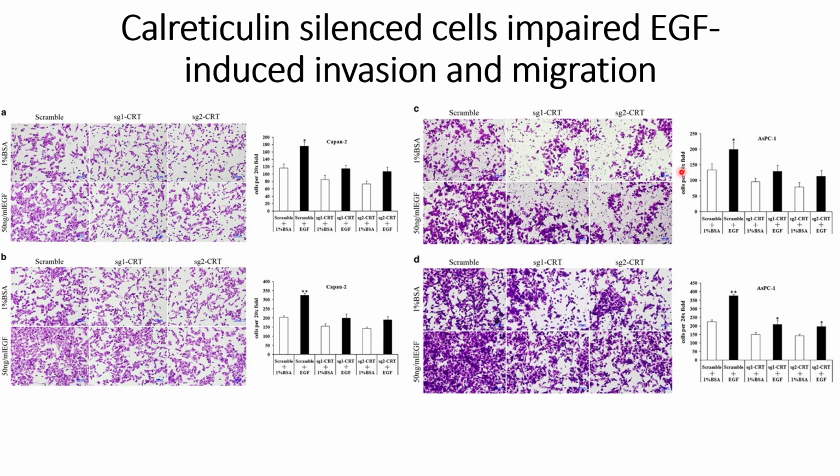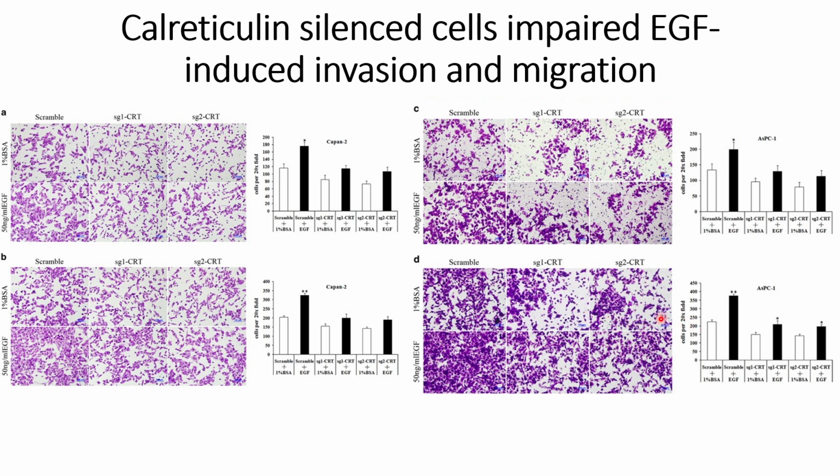And when they checked it for the ASPC1 cells, here also the results are similar, and it is more clearly visible to the eye also. The increase in the scramble cells is clearly visible, and this also reflects in the quantitative analysis. And for the calreticulum silenced cells, for both the catenaries, the increase is not statistically significant. And we have seen similar results for the migration assays of the ASPC1.